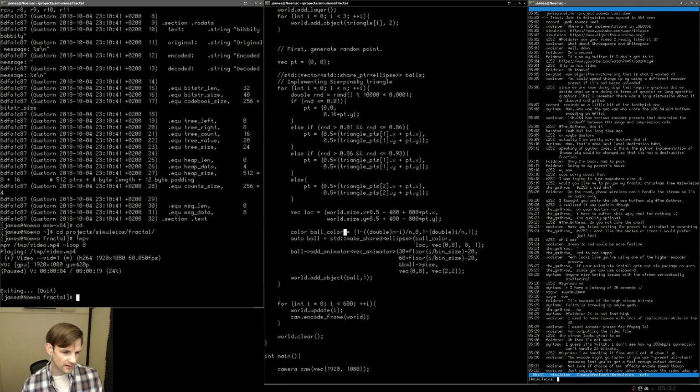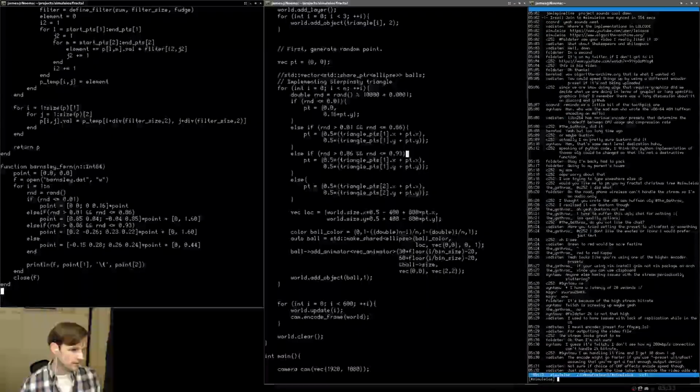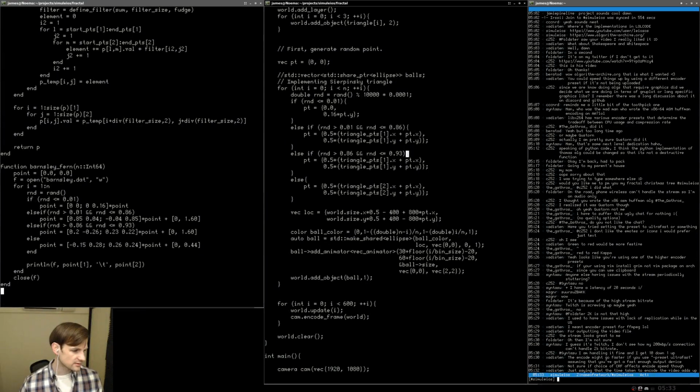All right, here we're going to modify the color too, so that this is now going from blue to green. So it's going to be 0 here and 0 there. Okay, let's go ahead and get these transformations done. The next transformation is going to be 0.85, 0.04, negative 0.04, 0.85 times our individual point. Then we're going to add in a bit of a value from there. Let's do the x modification first.